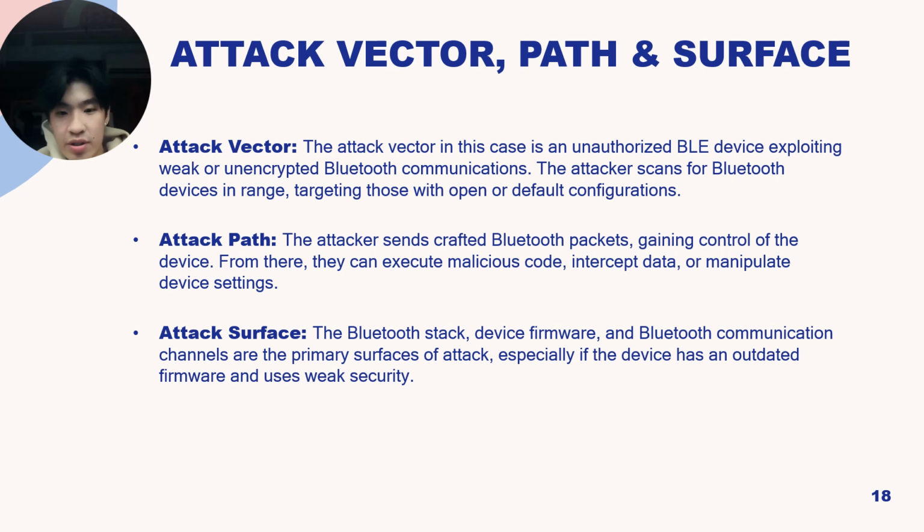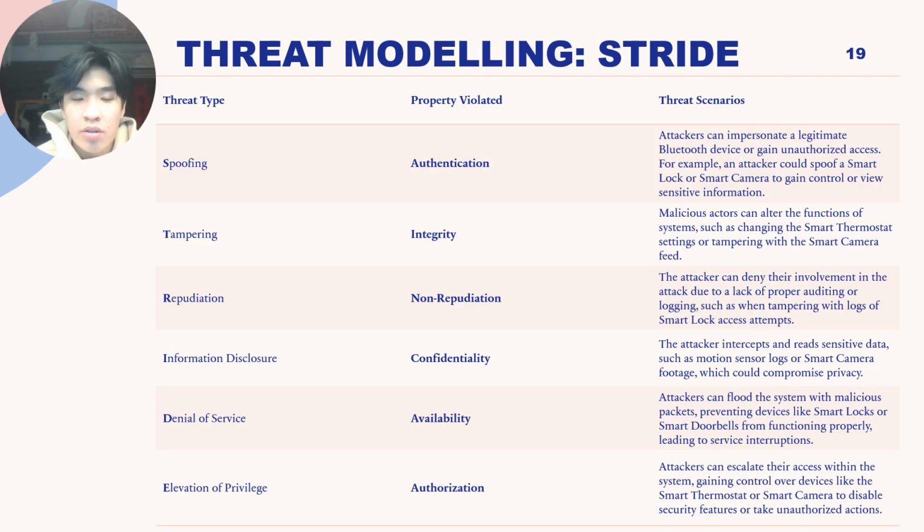As for the attack surface, the Bluetooth stack, device firmware, and Bluetooth communication channels are the primary surface of the attack, especially if the device has outdated firmware and uses weak security. Which now brings us to our threat modeling using the STRIDE model.